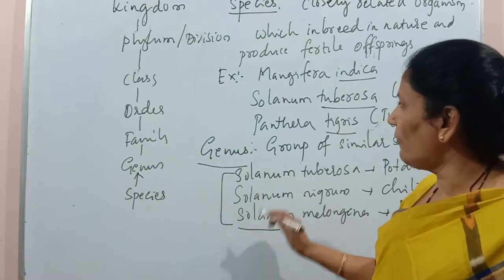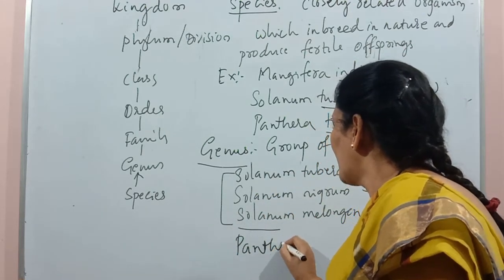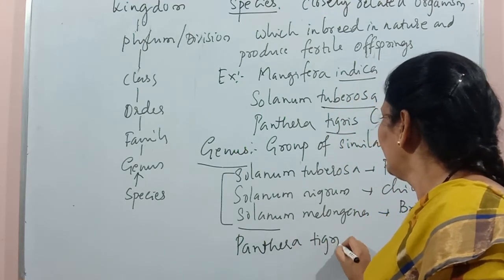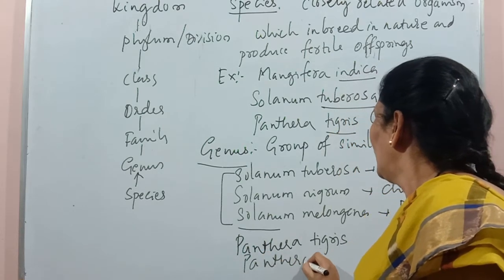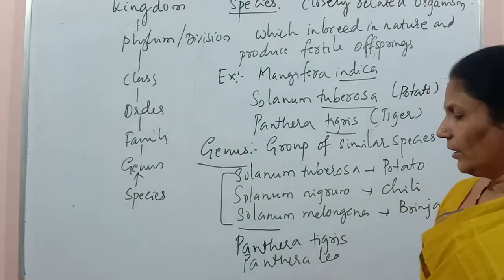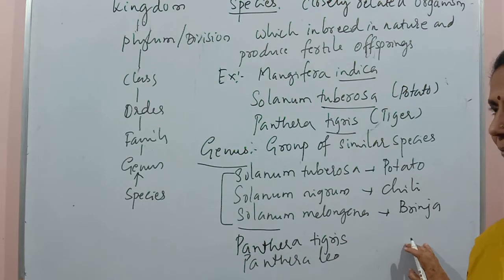In the same way, in animals also you can see examples for genus: Panthera tigris, Panthera leo, or Panthera pardus. Panthera tigris is the scientific name of tiger.